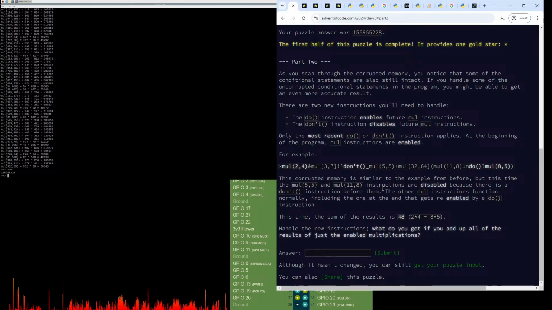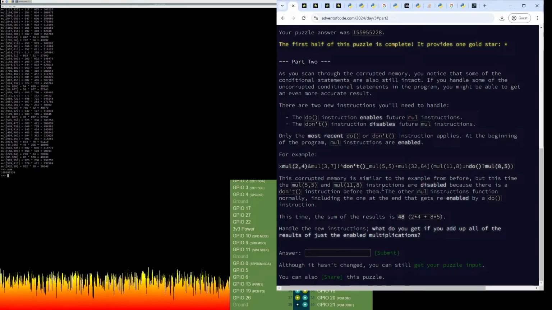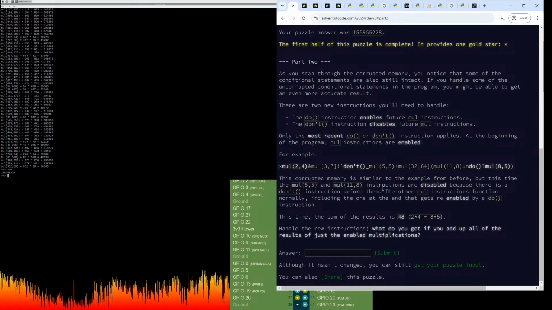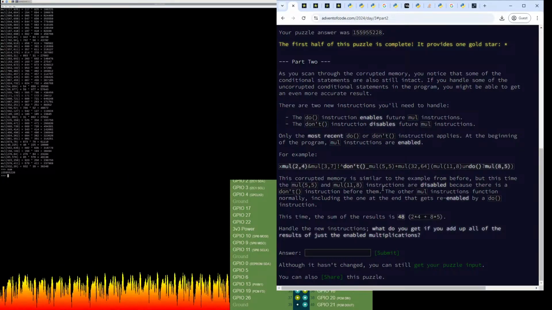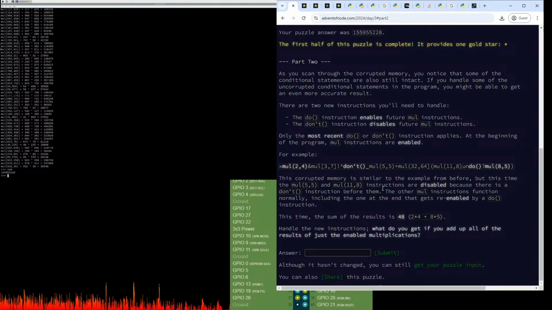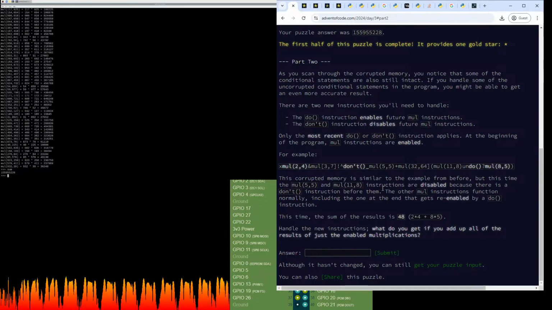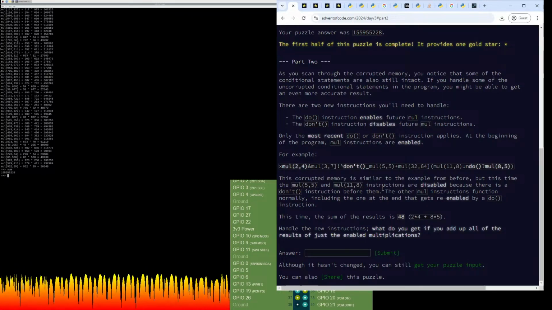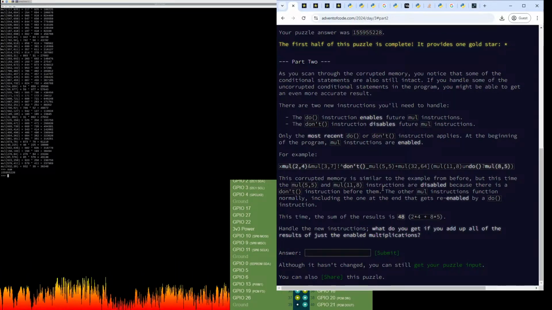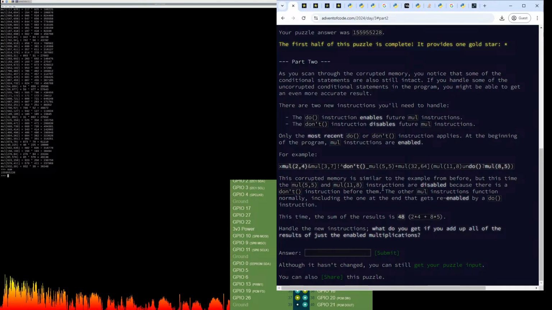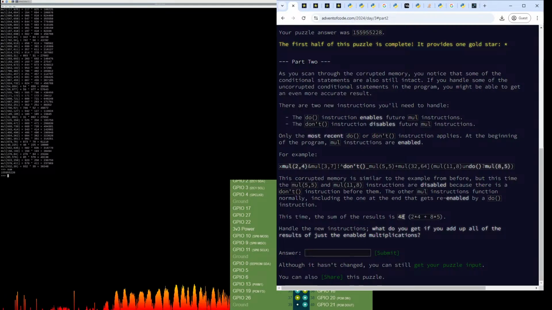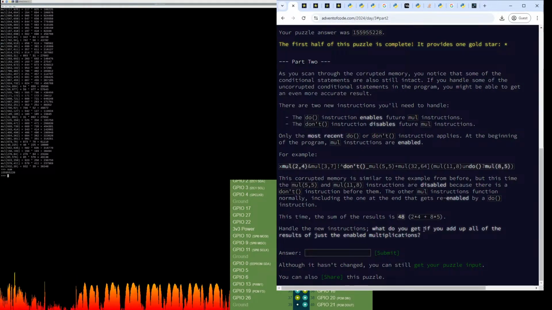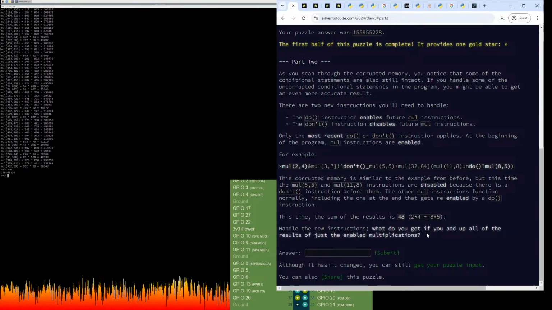Okay. This corrupted memory is similar to the example from before, but this time the mul 5,5 and mul 11,8 instructions are disabled because there is a don't instruction before them. The other mul instructions function normally, including the one at the end that gets re-enabled by a do instruction. Okay, so this time the result is 48. Handle the new instructions. What do you get if you add up all the results?